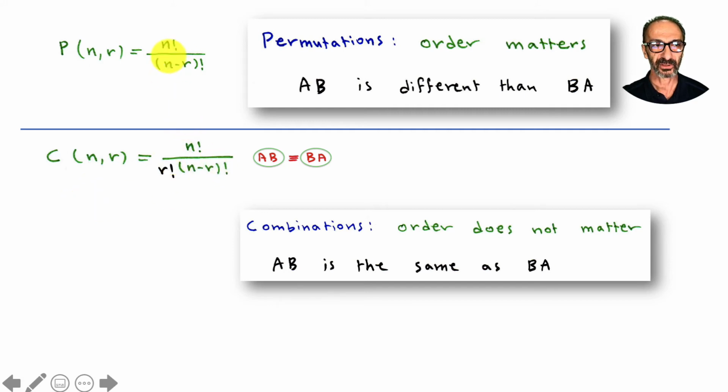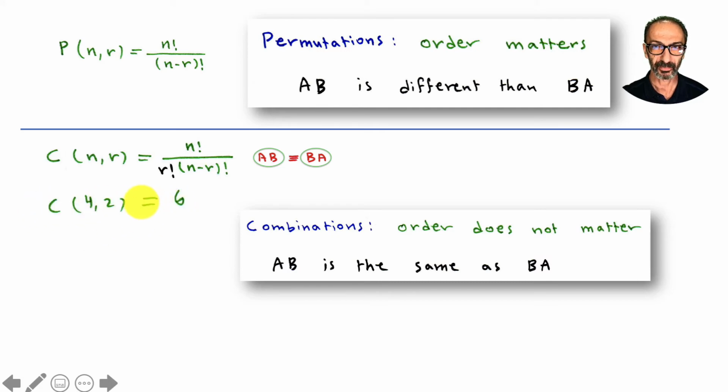By showing the formulas next to each other, this is the same but divided by r factorial, considering AB is the same thing as BA. So for our example, we're looking at 4 choosing 2, where order does not matter, and the answer is 6.